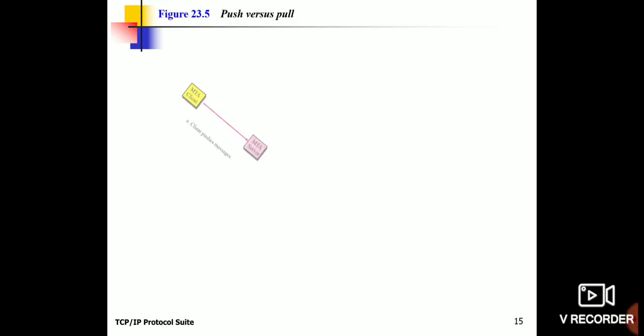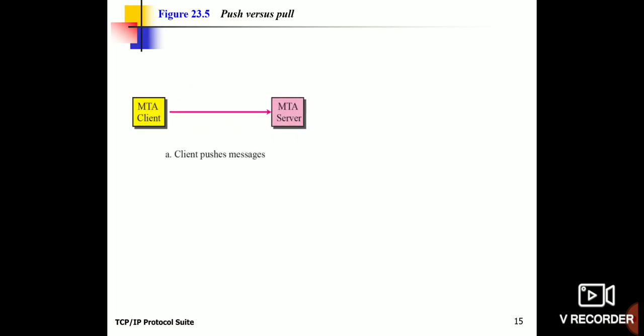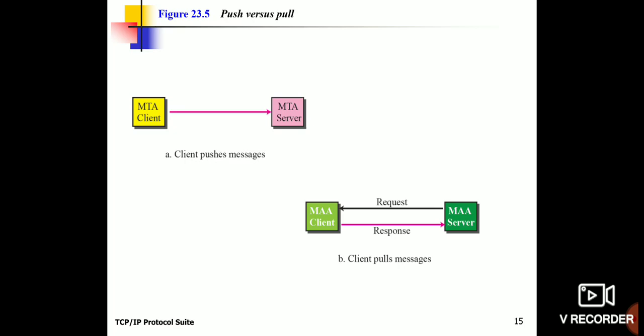Next one is the operations of agents. So what operation is performed? There are two operations actually performed when we access email. One is called push operation and another one is called pull operation. When an MTA client connects to an MTA server, it sends the request through a message called push message. Whenever an MTA client connects to an MTA server, it is called push message.